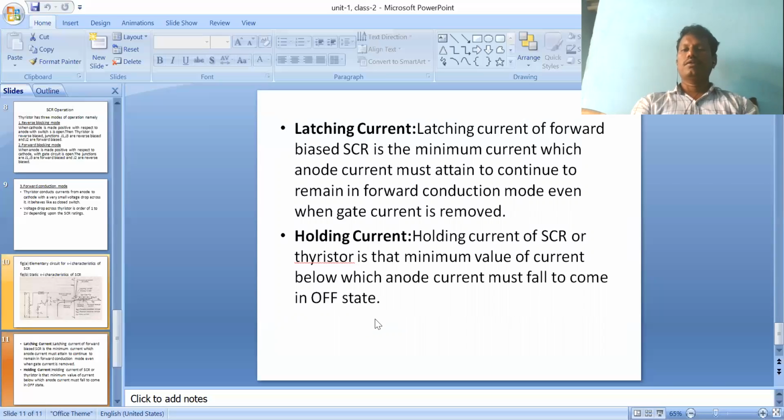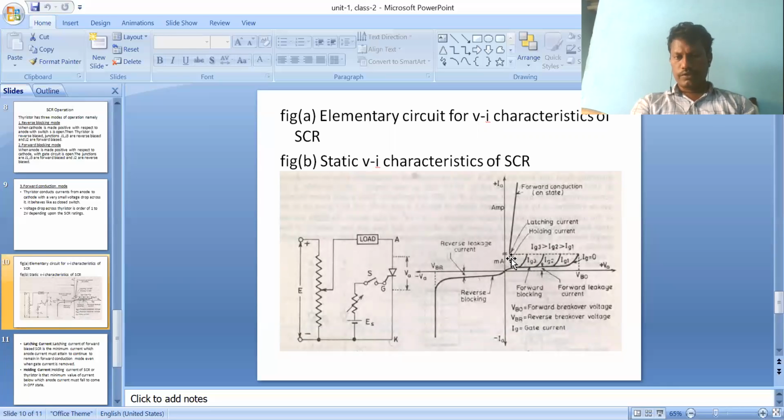The ratio IL by IH is 2 to 2.5. Very important. Latching current is very high and holding current is very low, nearly equal to milliamperes, like 50 milliamperes. See here, this is the point of holding current and this is the point of latching current.